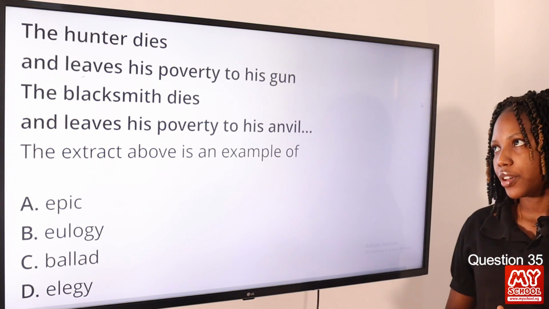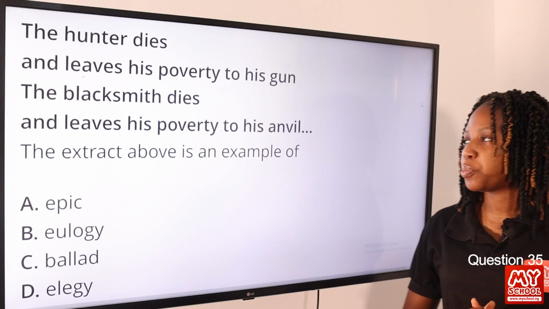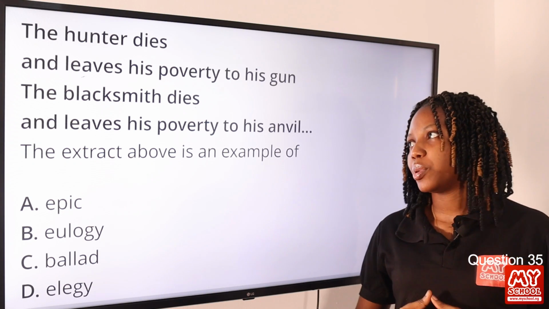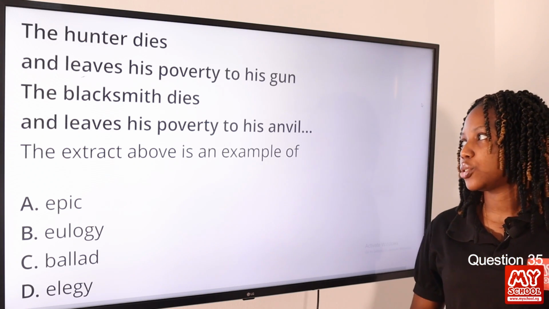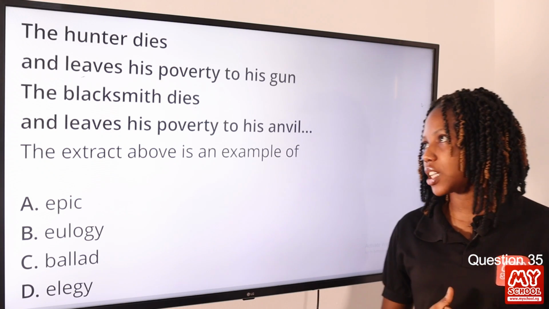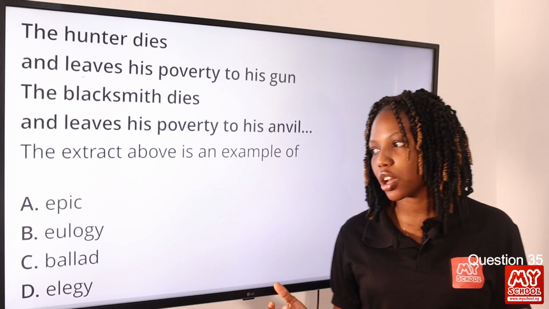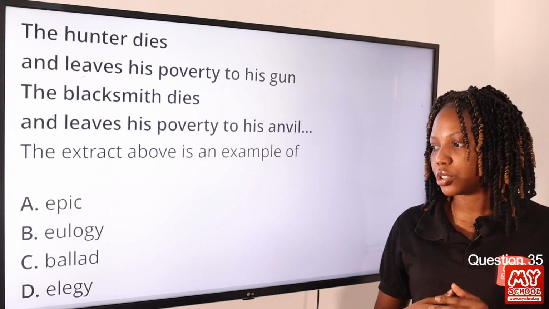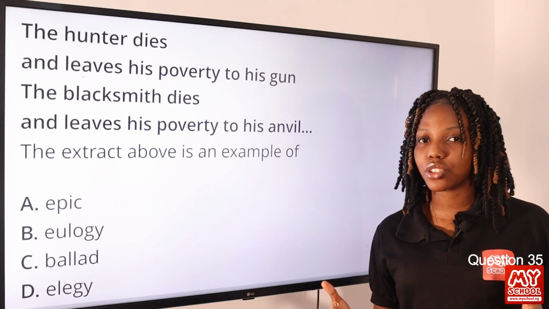Question 35. The hunter dies and leaves his poverty to his gun. The blacksmith dies and leaves his poverty to the anvil. The excerpt above is an example of dash. Option A, epic. Option B, eulogy. Option C, ballad. Option D, elegy. The answer to this question is elegy.